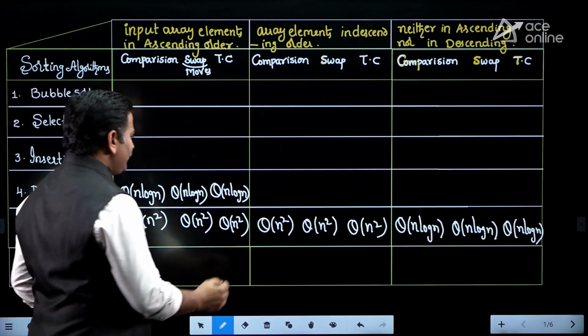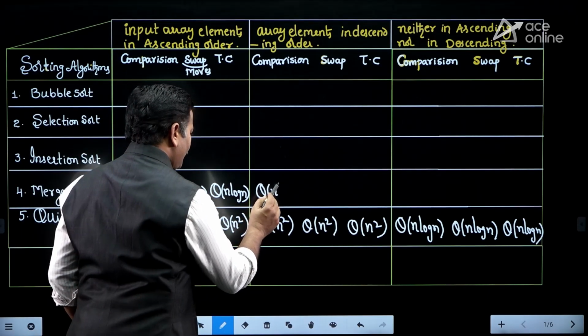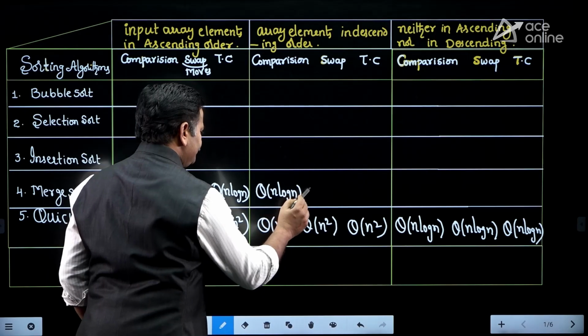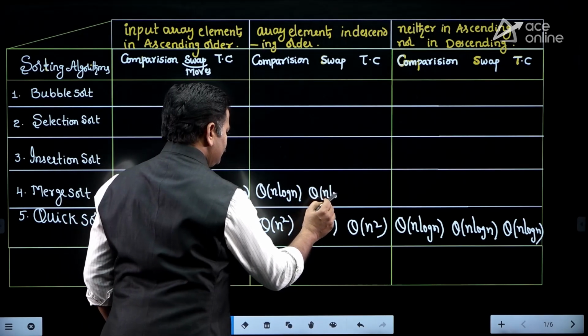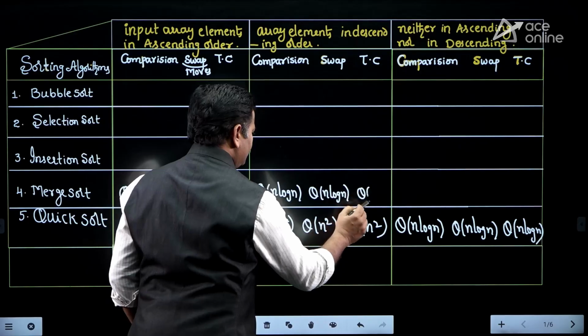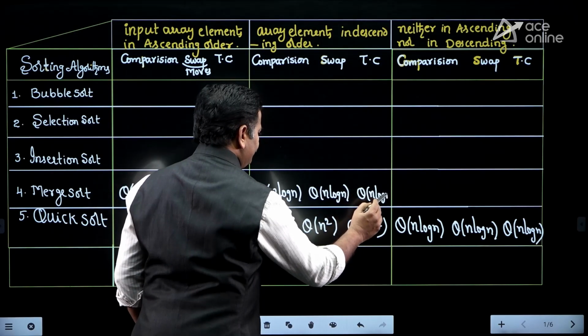Same thing we can fill up here also. Theta of n log n.